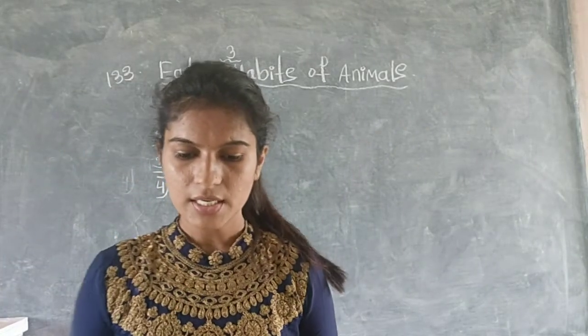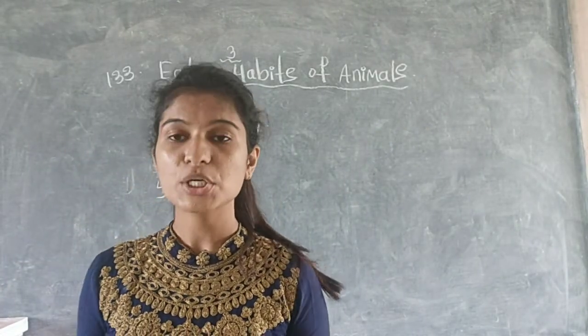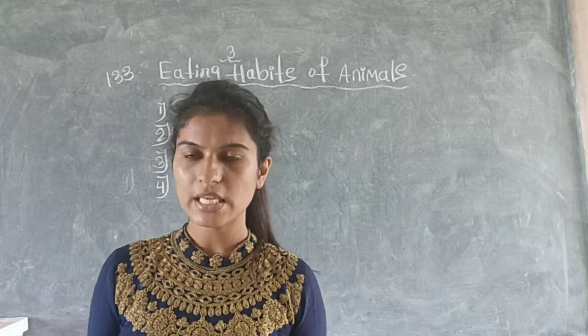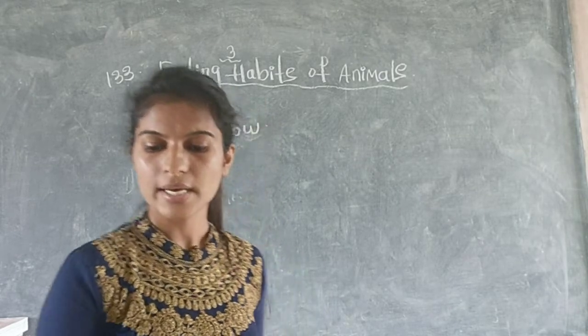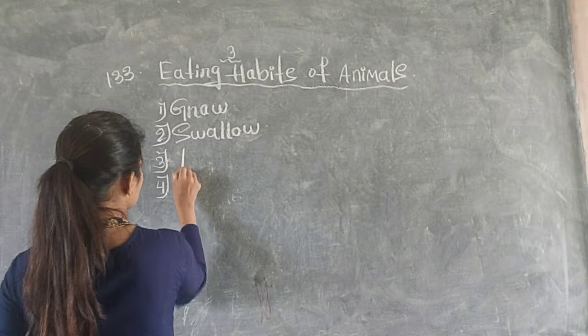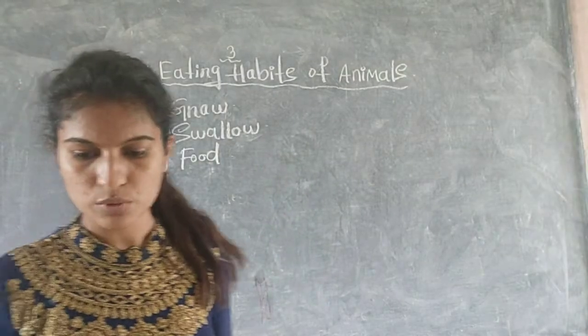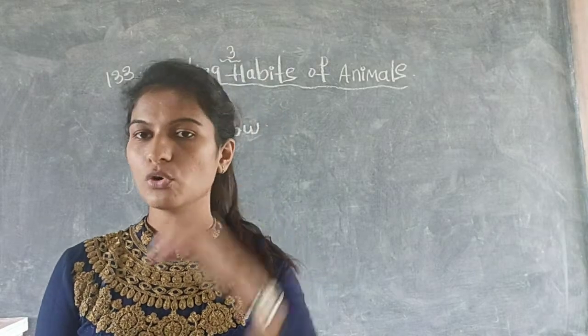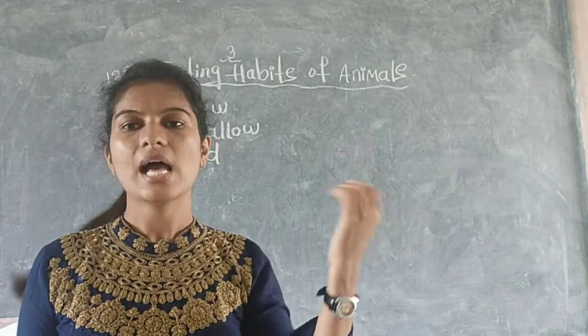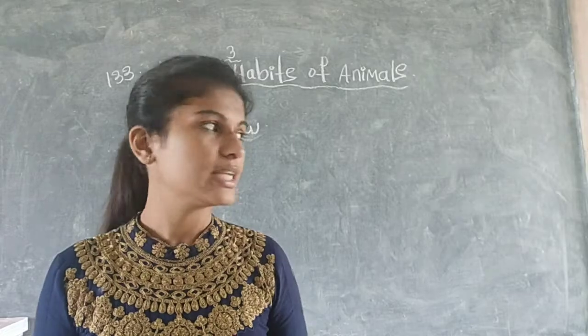After this, the third one, some herbivorous animals chew the dash. Some herbivorous animals chew their food. Chew the food. Next, the fourth one is, tigers have strong dash teeth.